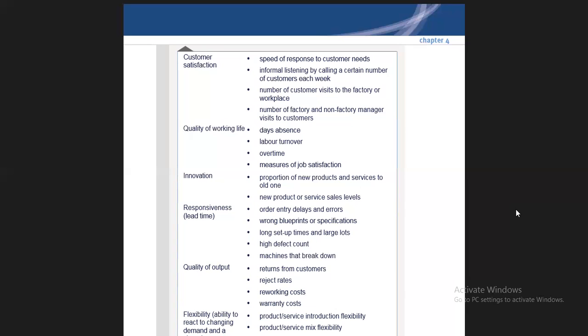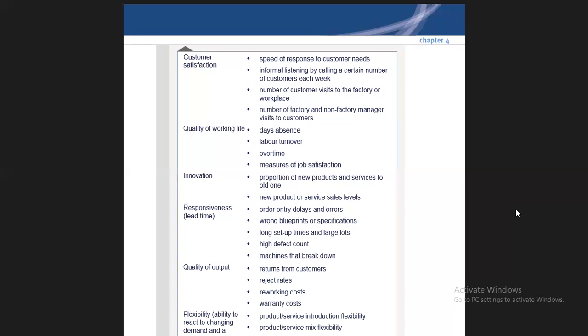Now, customer satisfaction, speed of response to customer needs. How frequently, how immediately you are satisfying the customer needs. Informal listening, by calling a certain number of customers each week. You are taking regular feedback from the customers. Number of customer visits to the factory or workplace. Then number of factory and non-factory manager visits to the customers. That shows how close you are to the customer. If the customer wants to visit you and you are visiting the customer, this means that your relationship is very strong, the bonding between customer and the company is very strong, so they are not going anywhere.